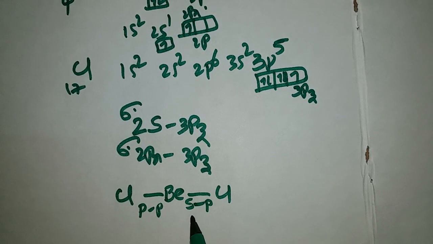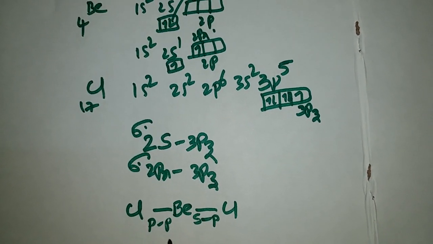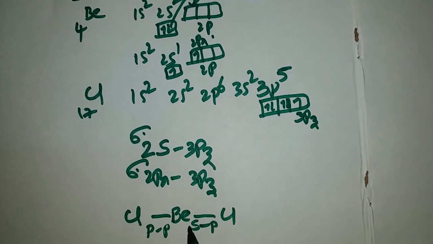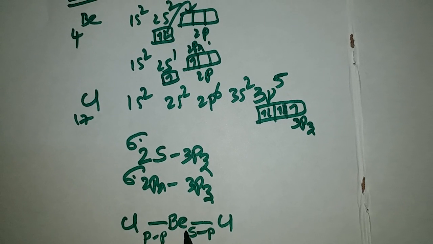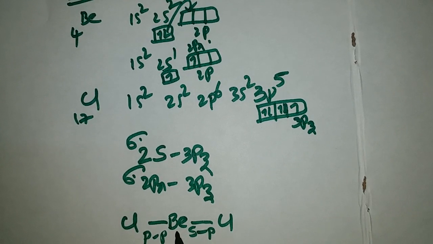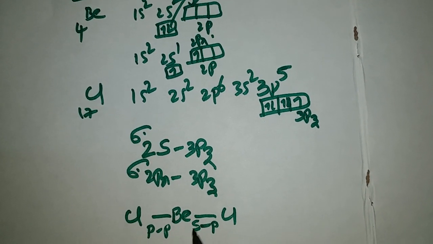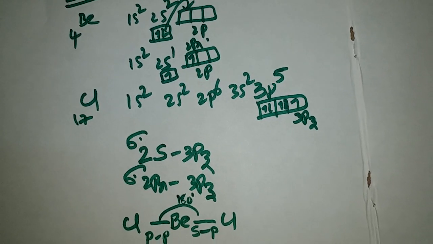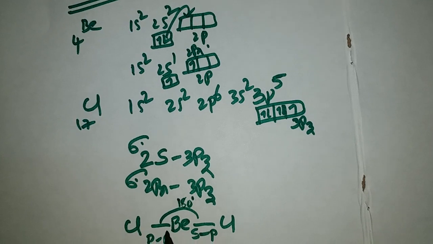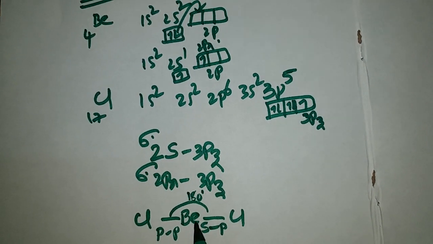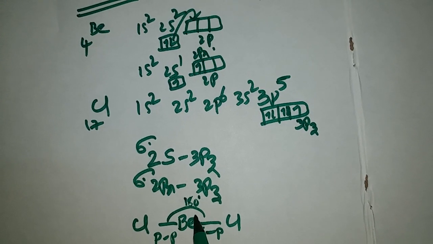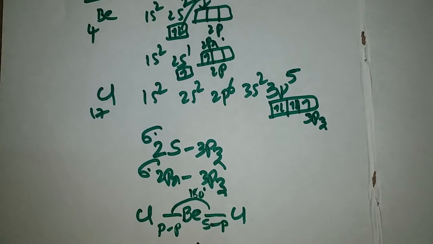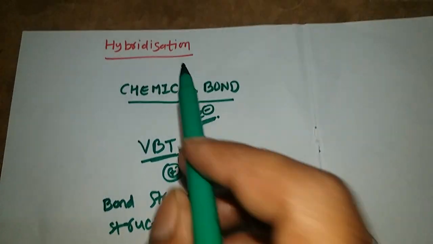So there is no explanation for the reason for the same character of the two bonds present in beryllium chloride, and the bond angle is also 180 degrees. 180 degrees means these two bonds are separated by a 180 degree angle. There is no reason given for the bond angle of beryllium chloride being 180 degrees. All these concepts will be explained by the concept of hybridization.